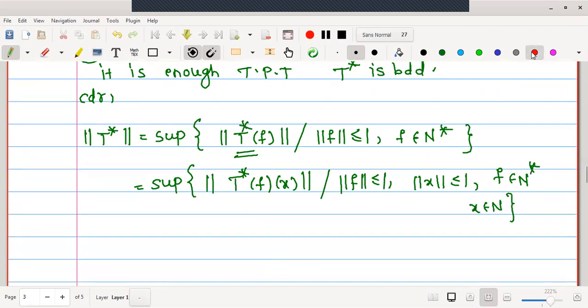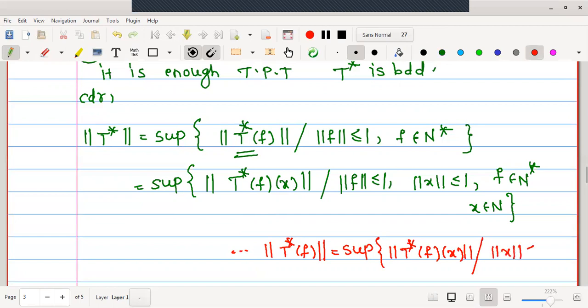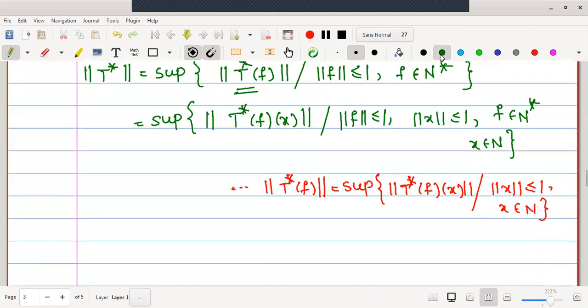Why have we written it like this? I'll write the reason by the red pen here. Norm T star of F itself is a functional and is defined with the help of the supremum norm, that is, norm T star of F operated on x on the condition norm x is less than or equal to 1 and x in N. Therefore, both the supremum values we have combined into one, because finally we are interested in the supremum itself. Now look at this statement we have obtained: supremum of norm T star F operated on x, norm F less than or equal to 1, norm x less than or equal to 1, F in N star, x in N.